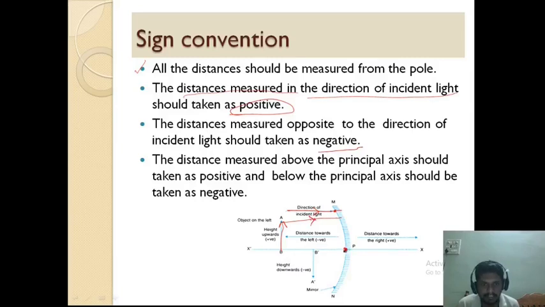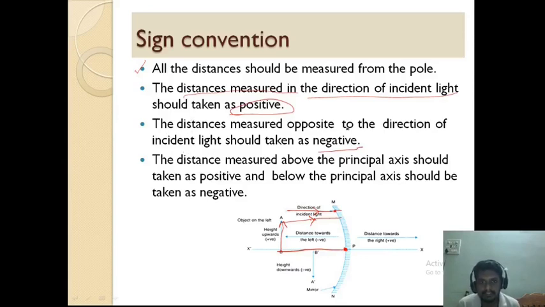So to measure the object distance, we are moving from the pole to the object. What is our direction of measurement? It is towards the left. What is the direction of the light ray? It is towards the right. So they are in opposite directions. That is why the object distance is taken as negative.